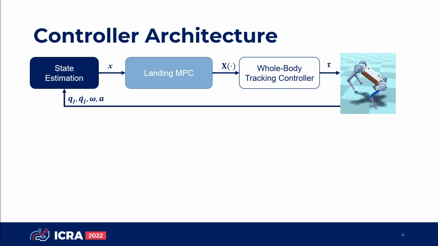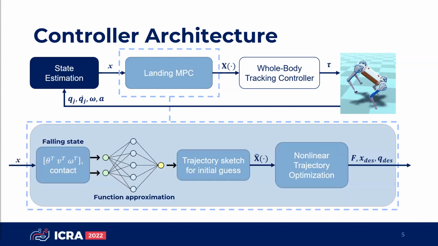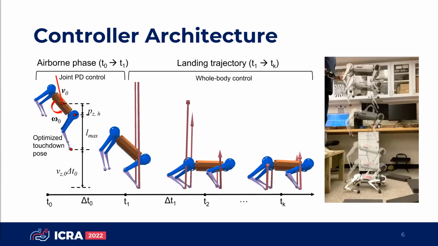As is common in locomotion controllers, we use a hierarchical control architecture consisting of a high-level model predictive controller and a low-level tracking controller. The contribution of this work is in the online computation of the landing MPC. Given some sensed falling state, a neural network generates a sketch of the landing trajectory. This is used as an initial guess to the nonlinear trajectory optimization formulated for landing and solved online on the robot. While contact is not detected, the robot holds some optimized touchdown pose with joint PD control, then tracks the solved trajectory after making contact with whole body control.